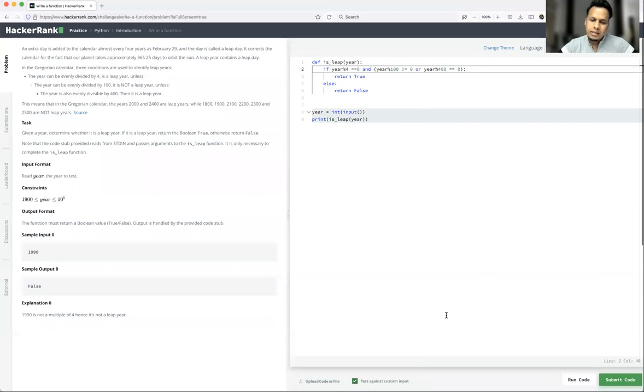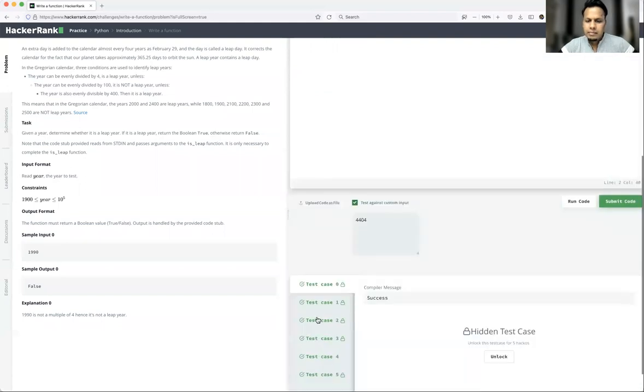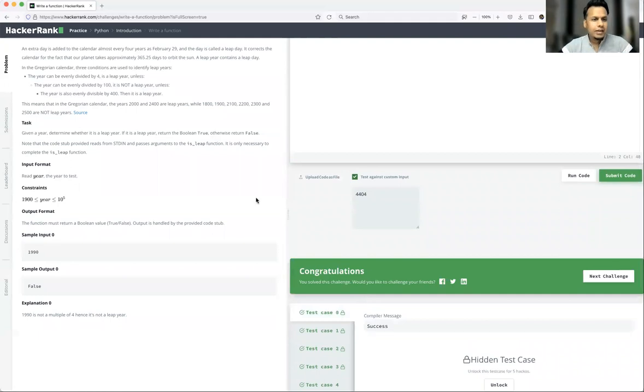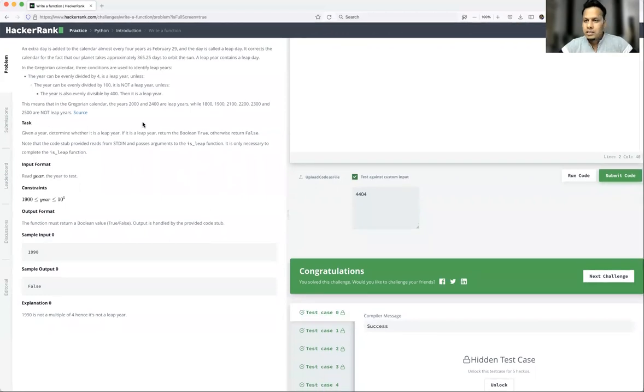So once you are done testing against different inputs, then you are finally ready to submit the code and check that all the test cases are shown as green. Then only you will be able to gain the 100% mark. Okay, so that's all, guys. I think these two questions I wanted to show. I'll come with more videos with different complexity of questions, and I'll show how to understand the question and how to write code and how to pass all the test cases. That is a very important thing.